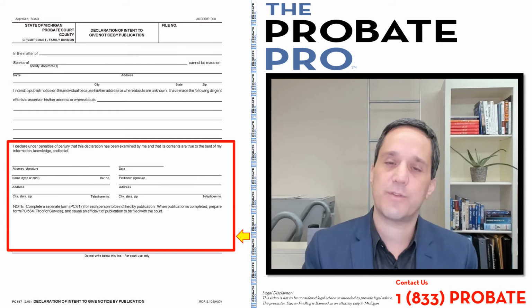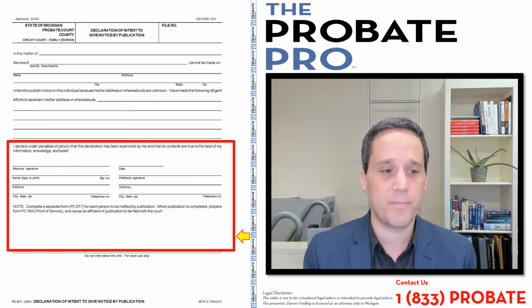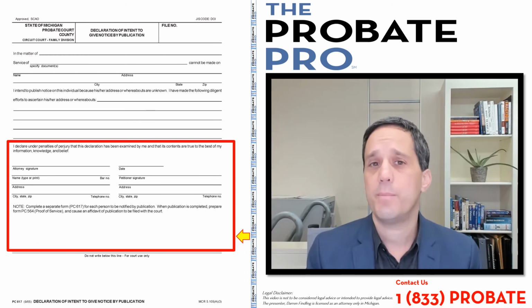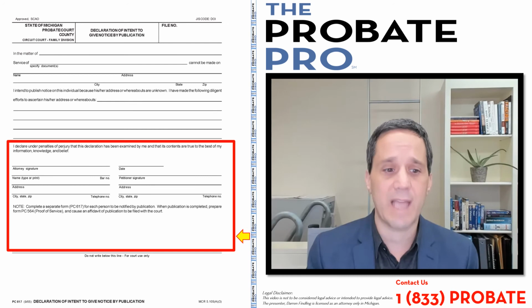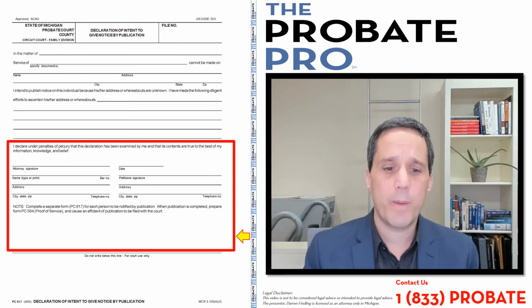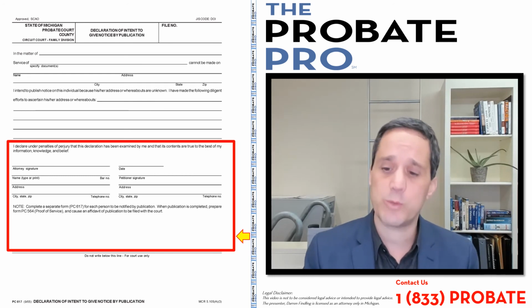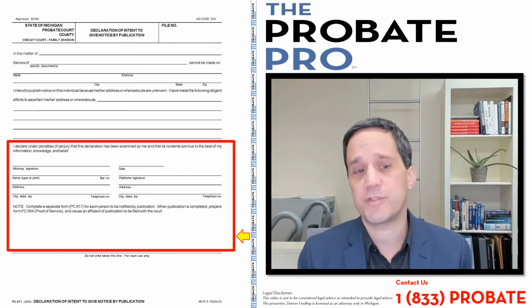So again, a place for the petitioner to sign, as well as an attorney if there's an attorney involved. And then it also has a note here. Complete a separate form, which is a PC form, SCAO form 617 for each person. And that's the publication itself. When publication is completed, you have to use the PC 564, which we've also covered, which is the proof of service.